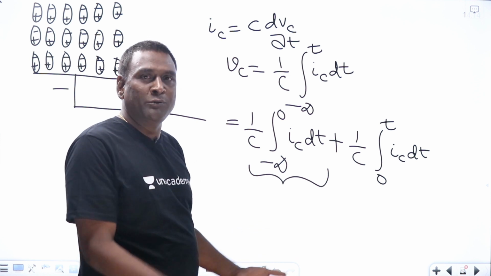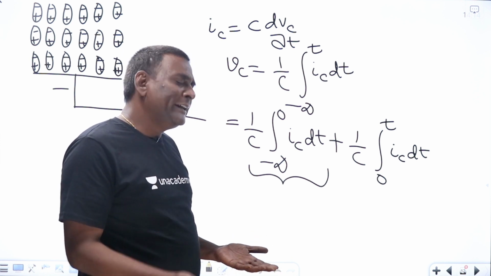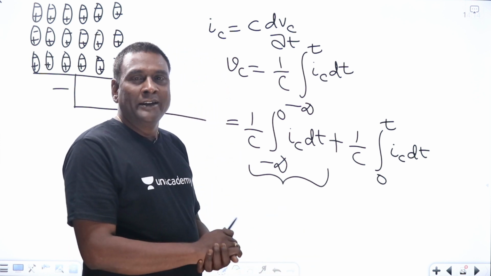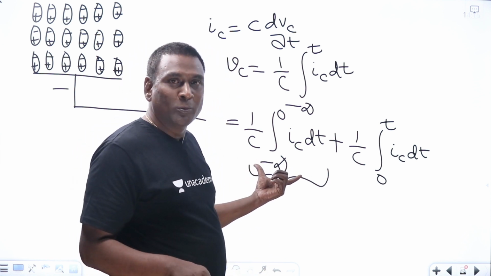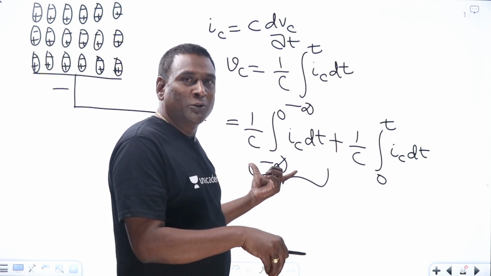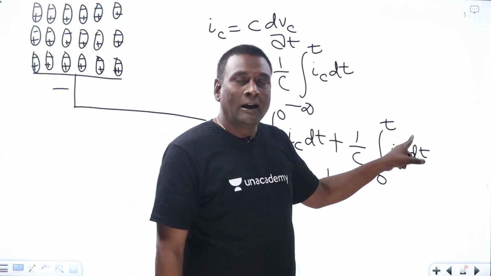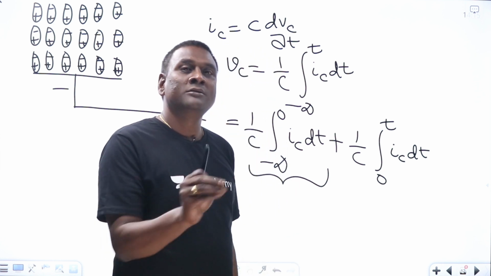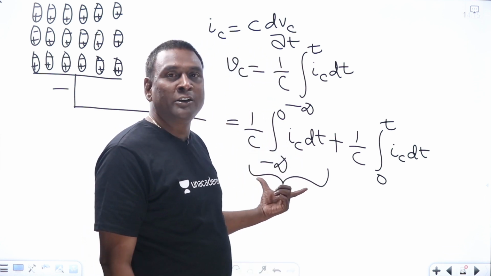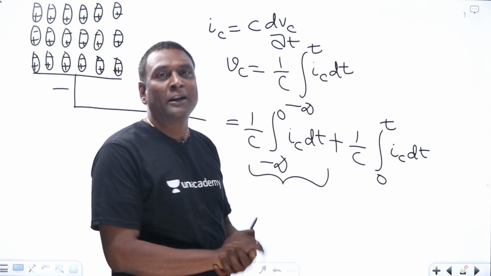They may tell you in the question, initially relaxed capacitor, meaning that till t equal to 0, no charge is accumulated or no energy is supplied to it, such that you can start from here. Or they may tell you, before closing the switch, the capacitor is already charged to 10 volts. Under that condition, from minus infinity to 0, you are going to take 10 volts.